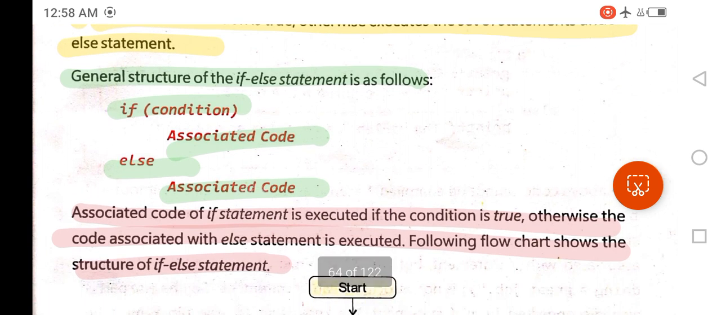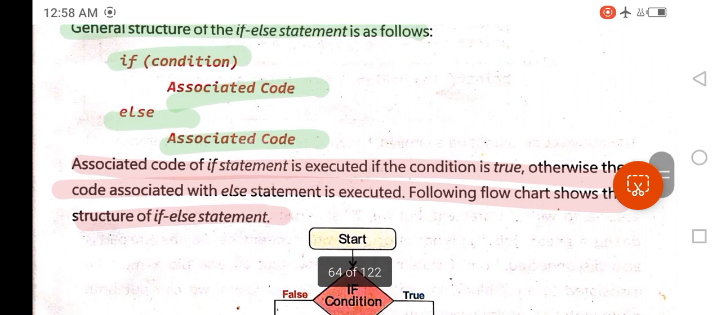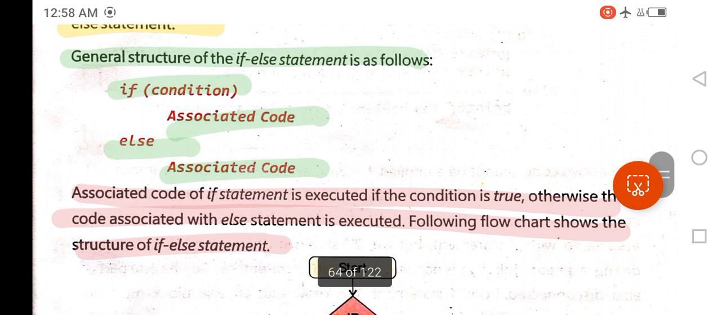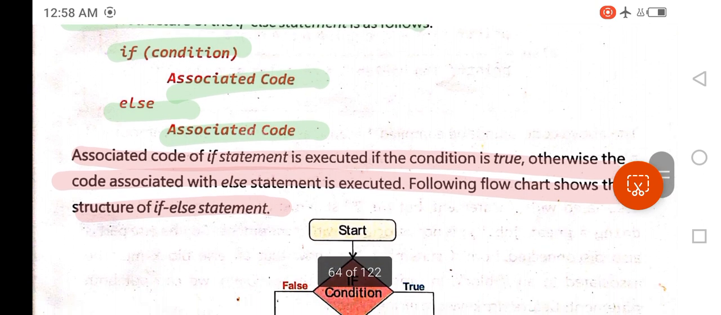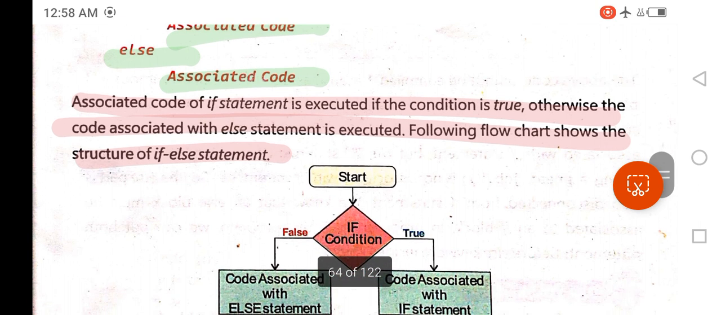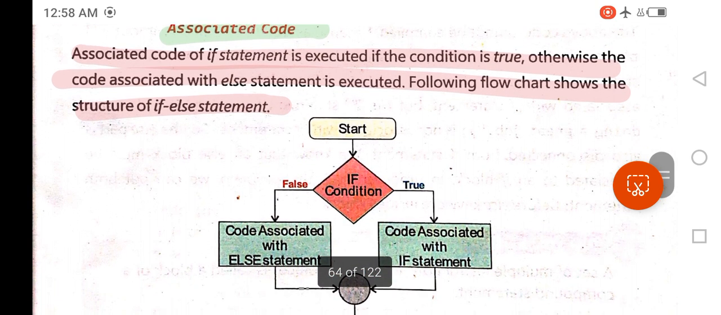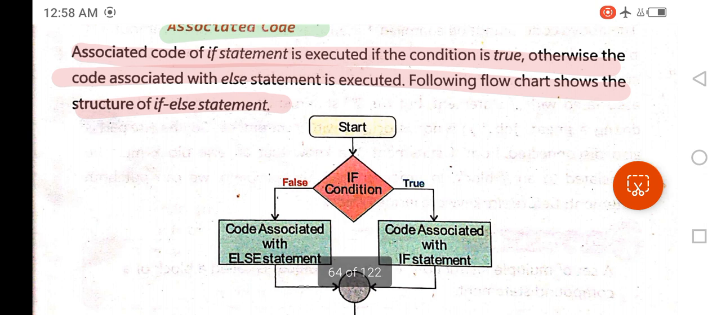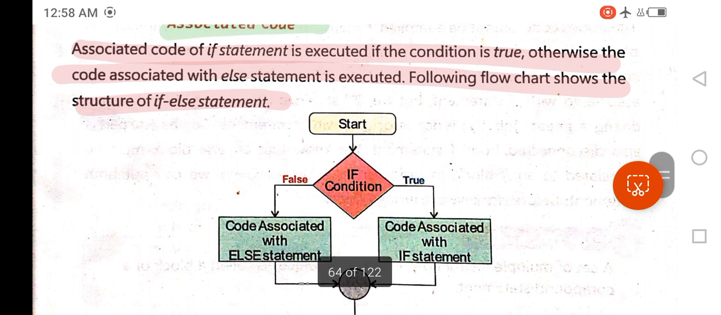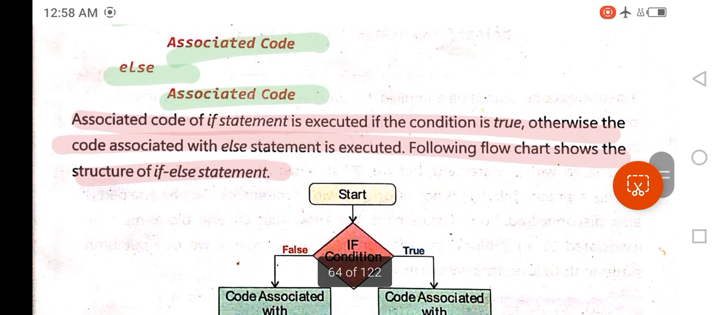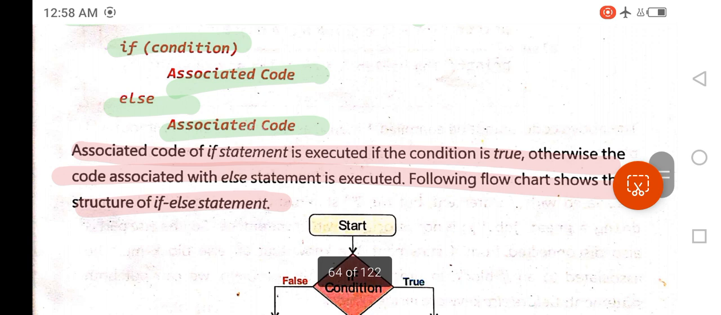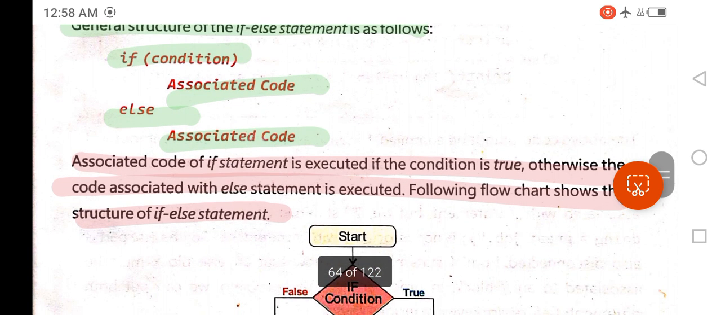Write the structure of if else statement. So it is in front of you, highlighted in green highlighter: if condition, associated code, else associated code. So here is a short question: what is associated code? Associated code of if statement is executed if the condition is true, otherwise the code associated with else statement is executed. So it is another short question: what is an associated code?